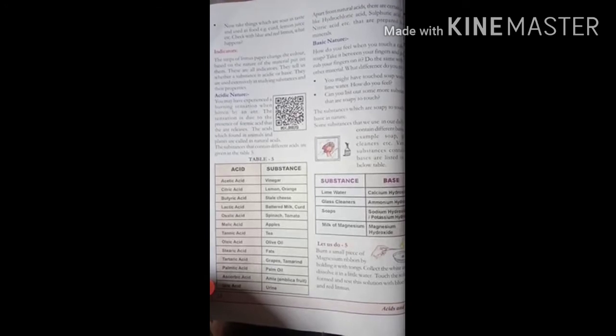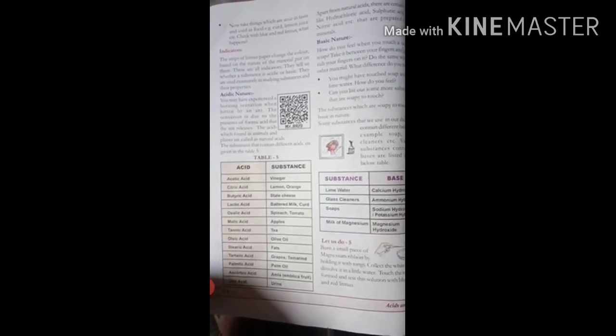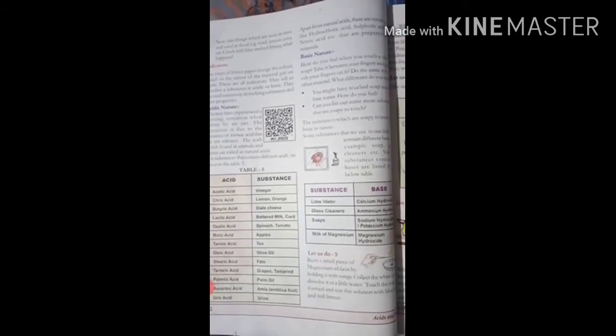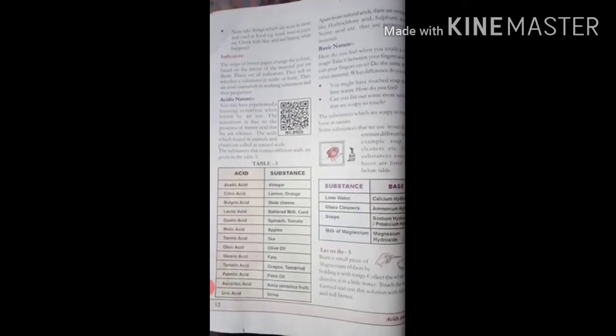So burning the ribbon, what do we get? We get that ash. We need to mix it into a little water. Then what happens when you touch that water? What do you feel? Observe that. And also you take red litmus or blue litmus paper and drop this water on that paper. What happened? You have to observe.